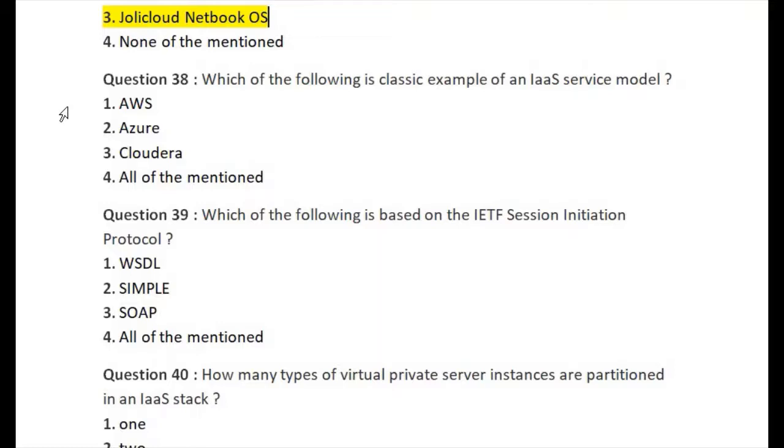Let's go for question number 38. So question number 38 is: which of the following is a classic example of the infrastructure as a service model? First one is AWS, second one is Azure, third one is Cloudera, and last one is all of the mentioned. So the right answer of question number 38 is option number 1, AWS.